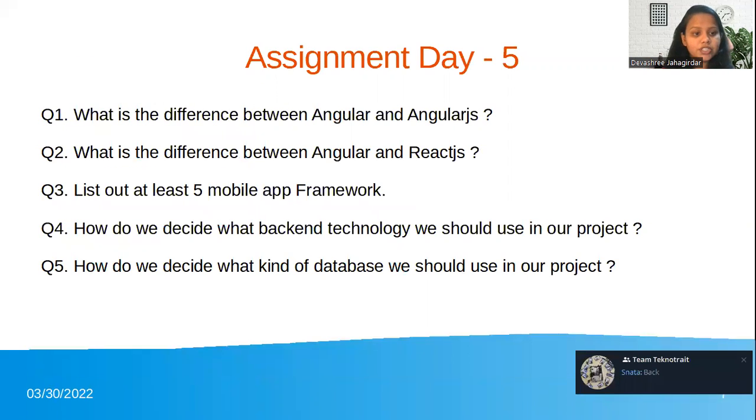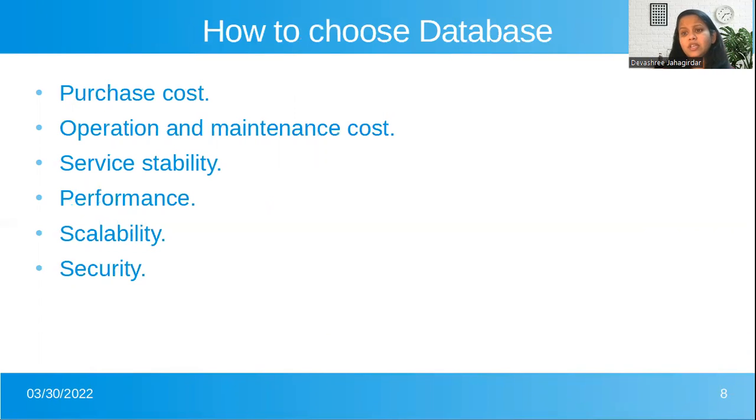Now moving to the last question, that is how we decide what kind of database we should use in our project. So what this database is, it is a setup of information which can be easily accessed, managed, and updated, right? This is the simple definition of database. So while choosing or selecting the database, we should take into consideration the purchase cost for that, right? Again, the costing and the estimation for your project totally depends on what database you should choose, right? It should include storage and the network requirement.